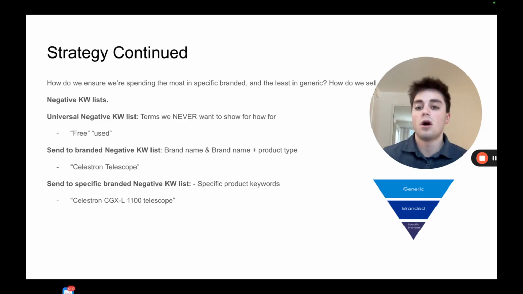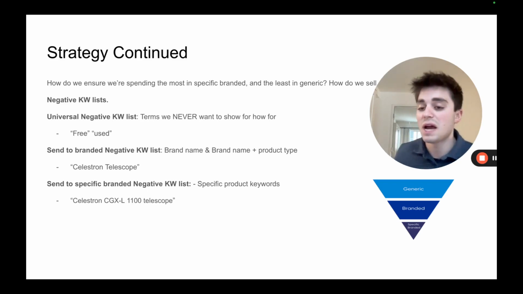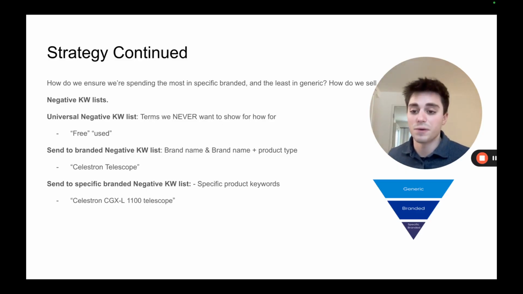So universal are terms we never want to show up for. So like free, used, cheap, whatever it is, something that you don't want to show up for at all. And you're going to apply that to every single campaign you have, because you're telling Google, hey, I never want to show up for these keywords.